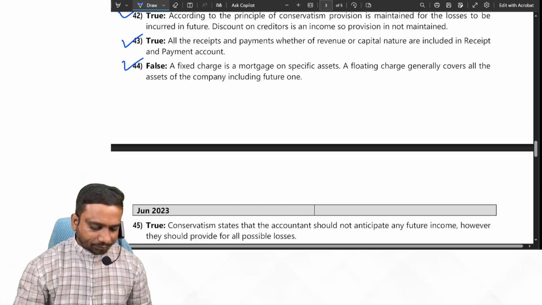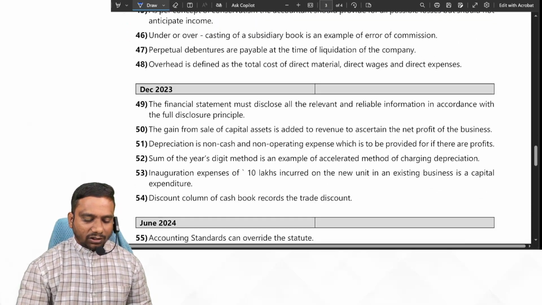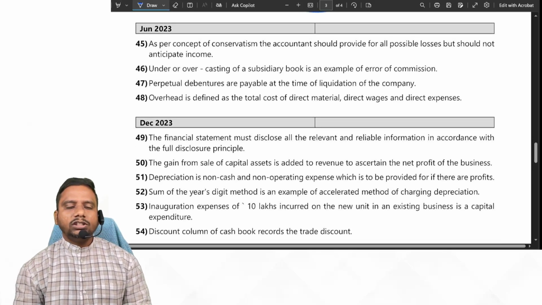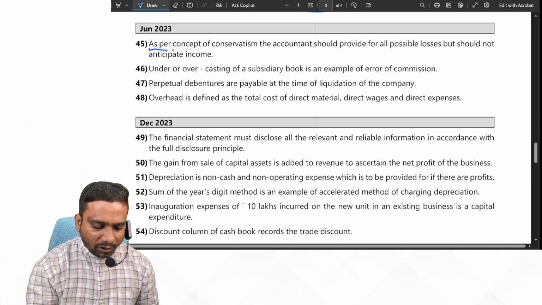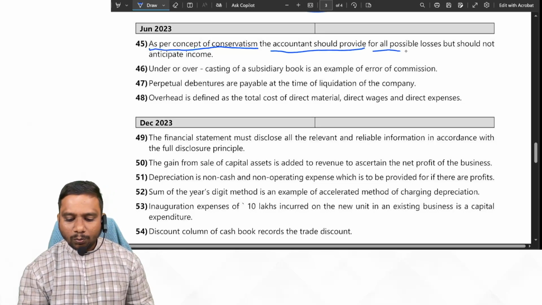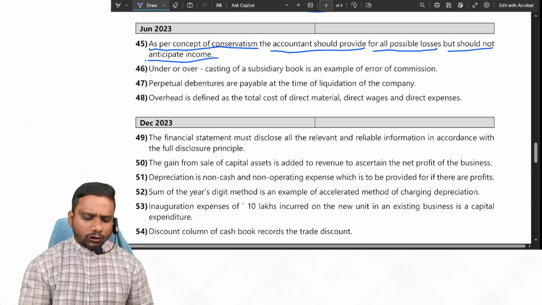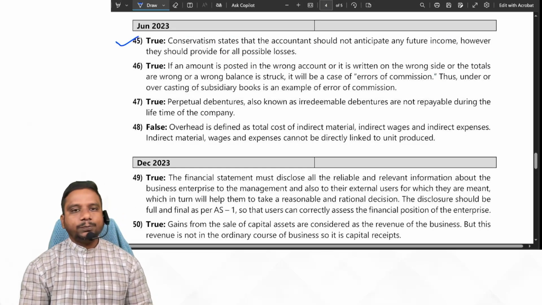Next one. June 2023. As per concept of conservatism, the accountant should provide for all possible losses but should not anticipate income. Yes, it is true. Simple question. It is true.